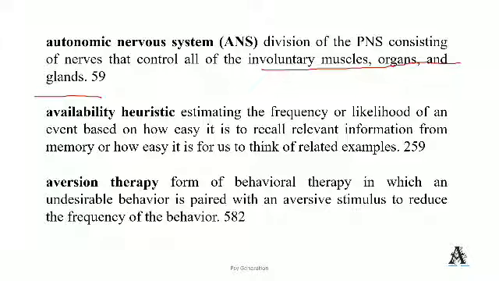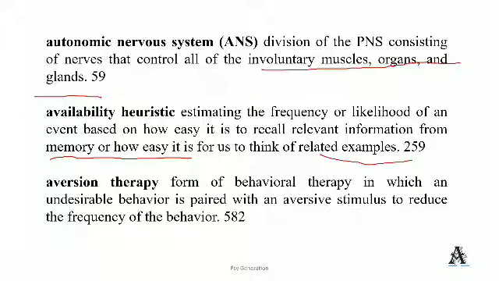Availability heuristic, estimating the frequency or likelihood of an event based on how easy it is to recall relevant information from memory and how easy it is for us to think of related examples. It means whatever you have available for solving problems, you will use this. This is called availability heuristic. It means you have a problem and need a solution, but you don't have any idea how to solve it, so you use whatever you have. You use whatever you have to solve the problem. This is called availability heuristic.